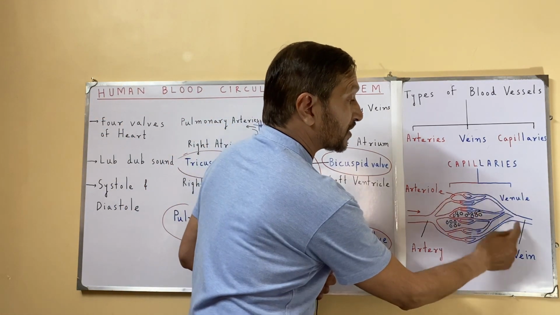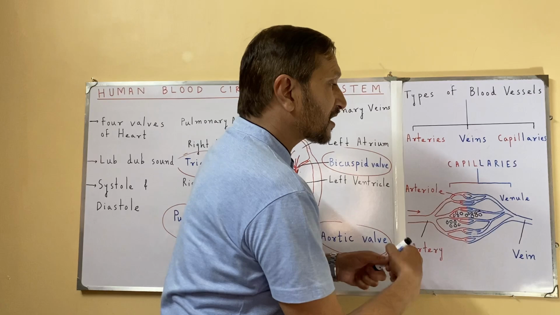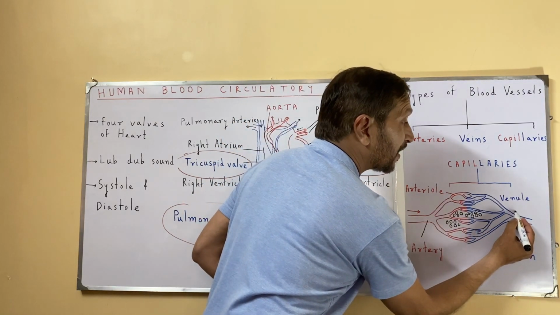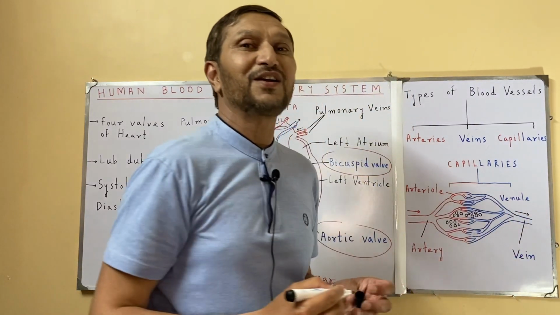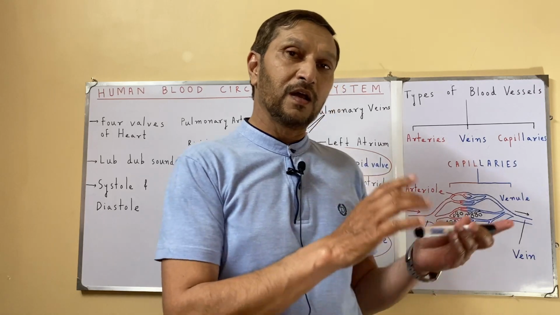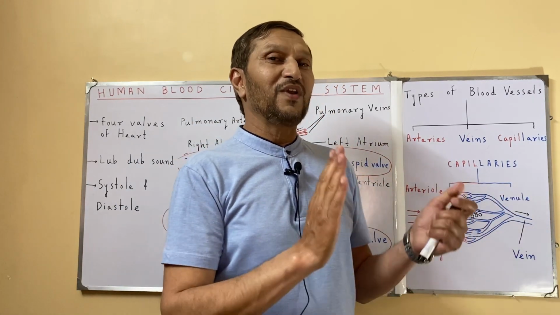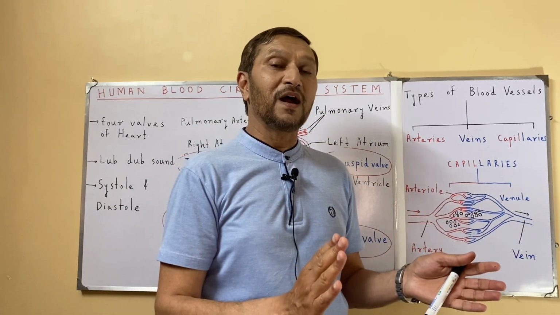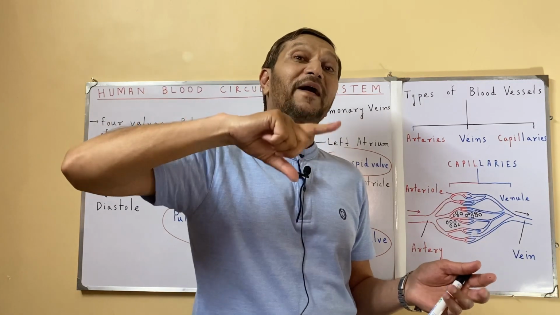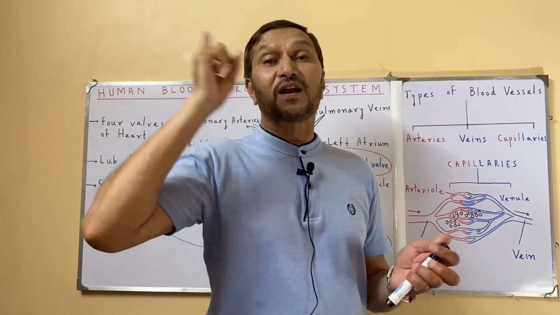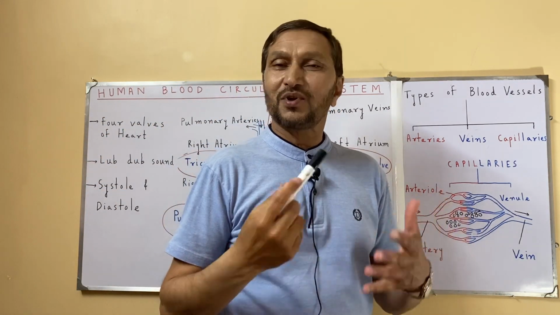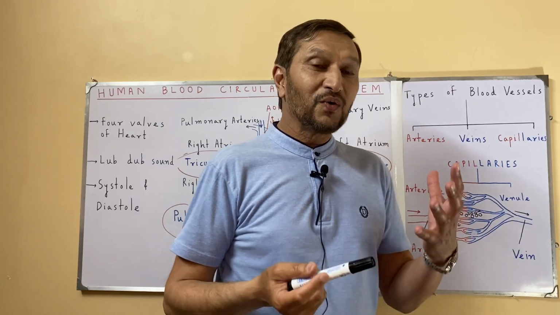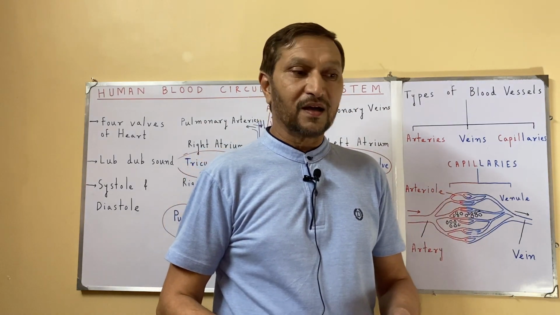So these are venules, and they will start joining and form a vein. Now this vein containing deoxygenated blood will carry the deoxygenated blood back towards the heart, towards the right side of the heart, and this process repeats. So this was about today's topic.